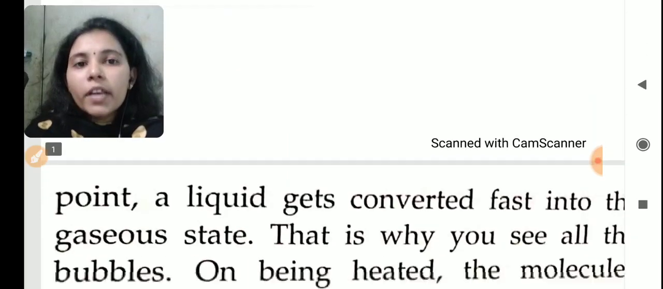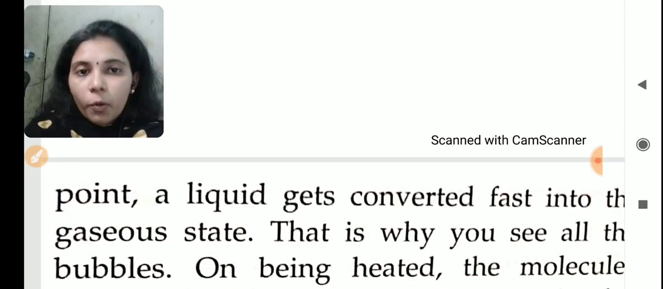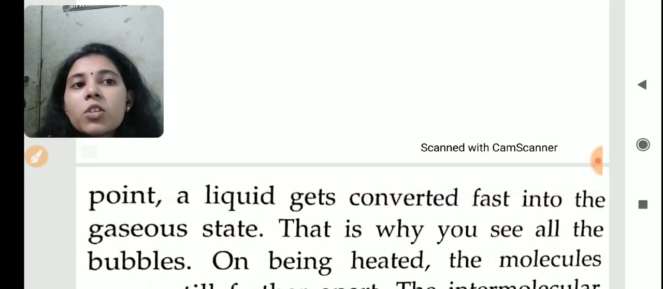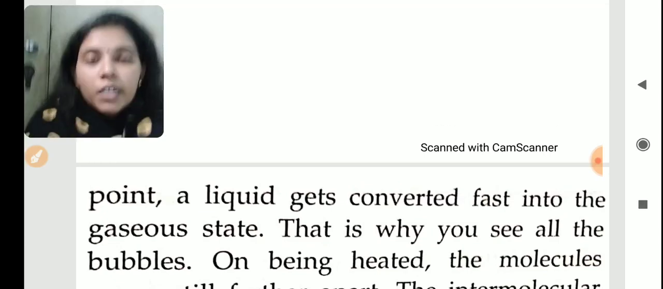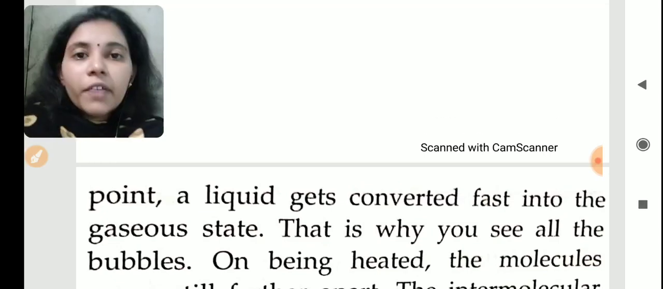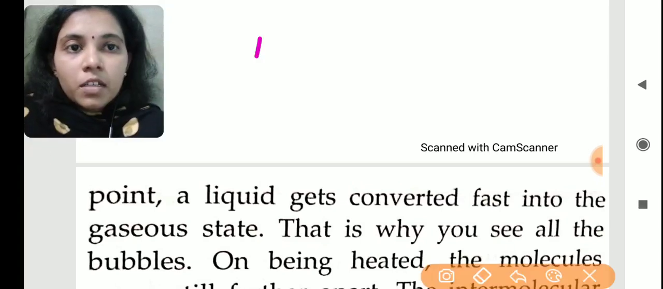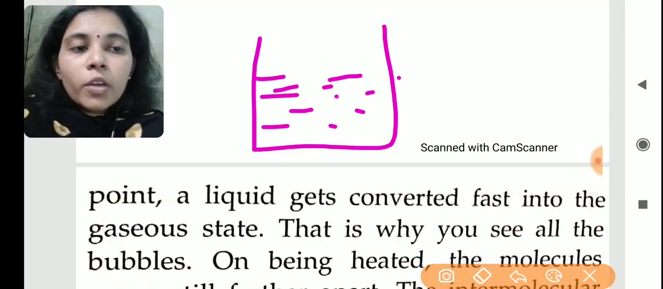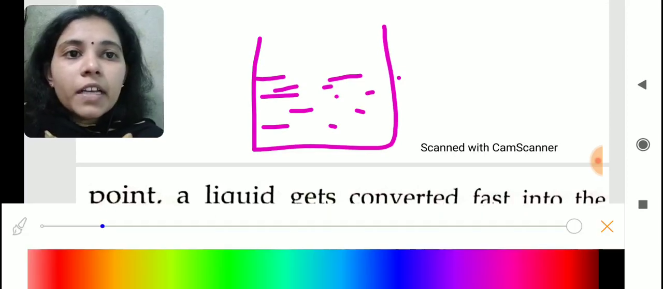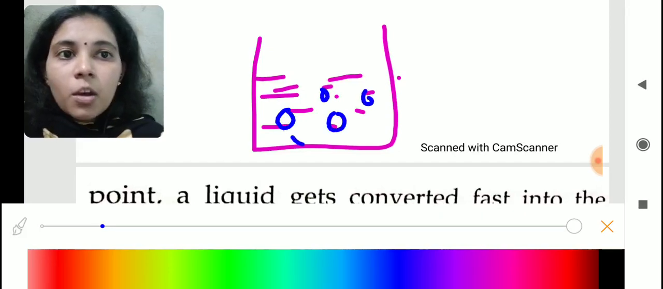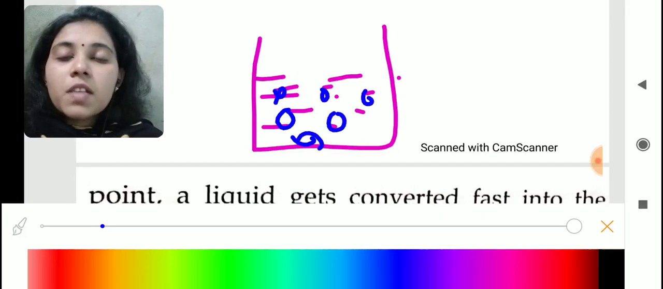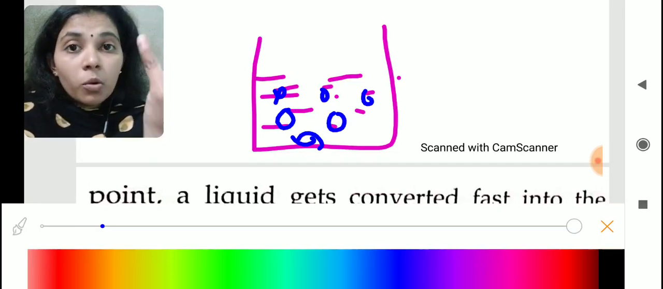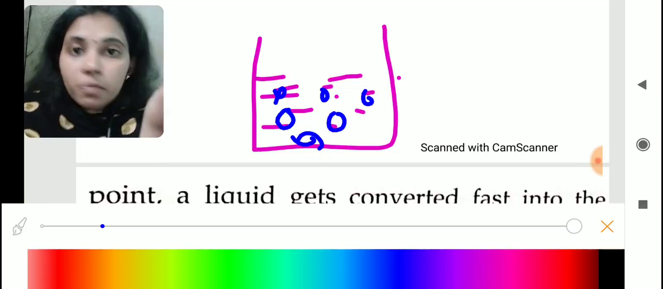At its boiling point, a liquid gets converted fast into the gaseous state, right? So at the boiling point, what will happen? If I take a beaker of water like this, there will be so many water molecules with the intermolecular space. When we heat it, the water will start to boil. That means a large amount of bubbles will be forming. That means gas bubbles are formed.